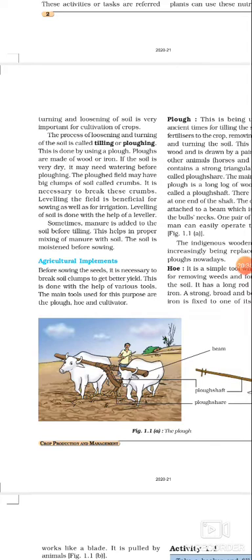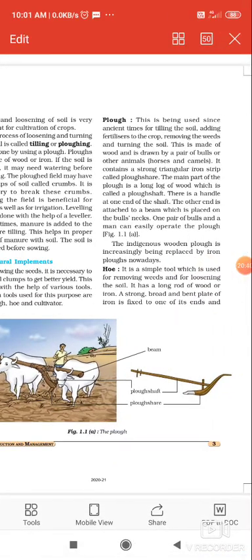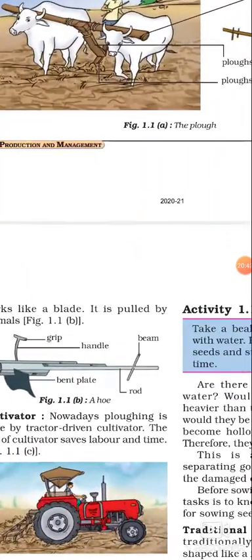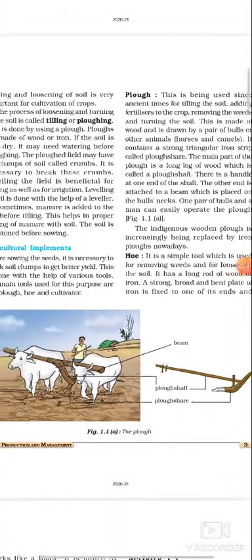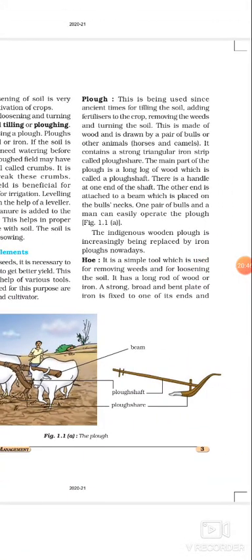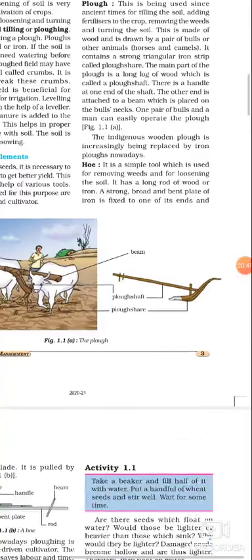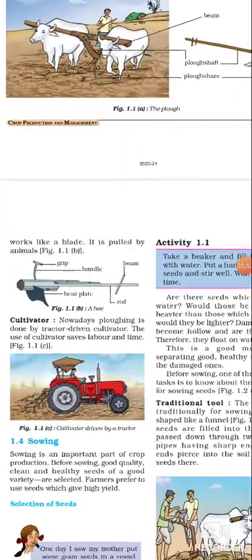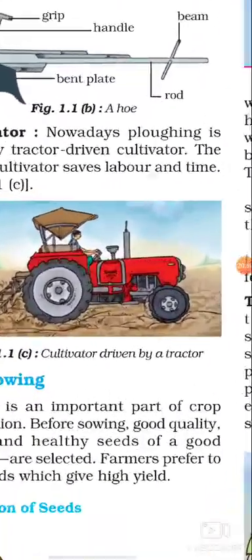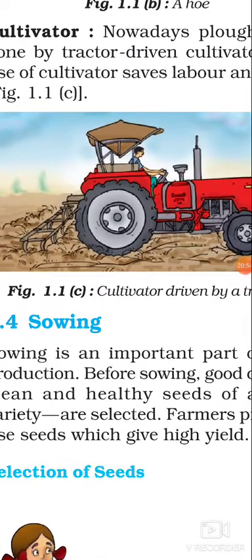So students, these are the different tools by which agriculture can be done. One is plow, the other is hoe, and the third one is cultivator. Actually, plow and hoe are the traditional tools, and the cultivator is a modern tool. The cultivator you can see here, this is the cultivator at the back.